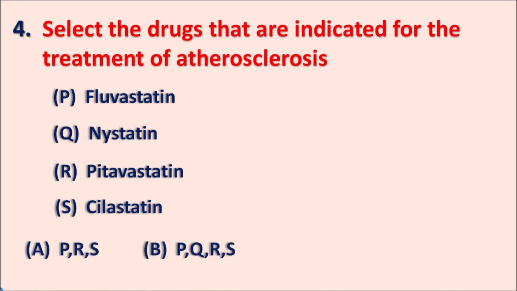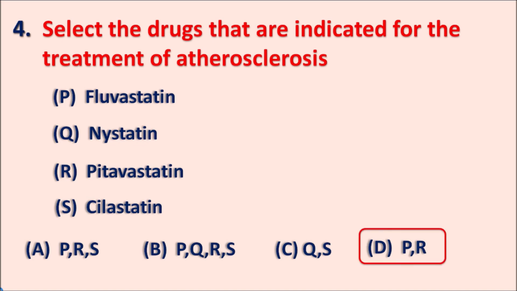PRS, B. PQRS, C. QS, and D. PR. So what is the right answer? Here you can observe that all these drugs have a similar suffix. Which type of drugs are used in the treatment of atherosclerosis? The right answer is P and R, that is fluvastatin and pitavastatin.